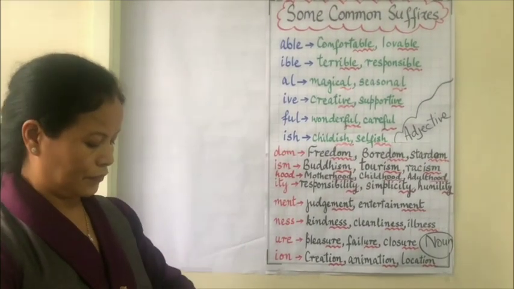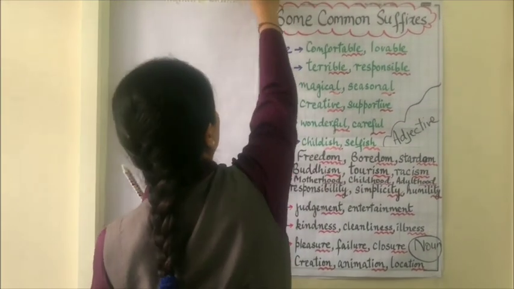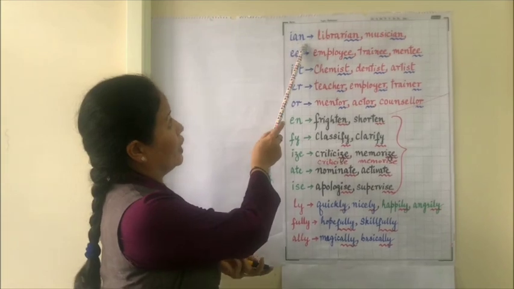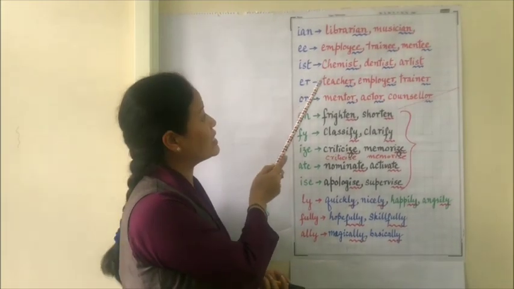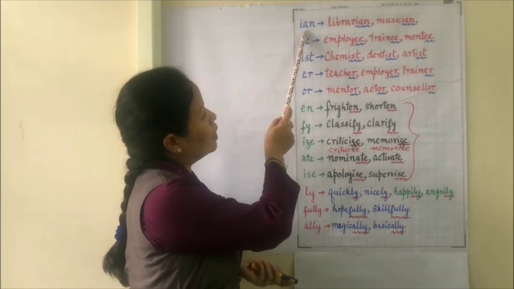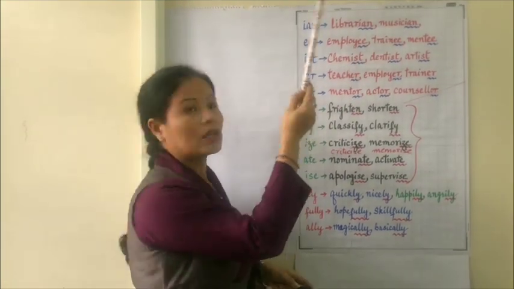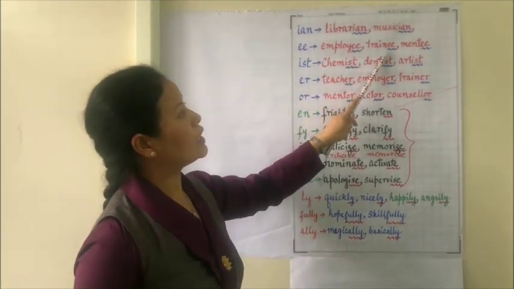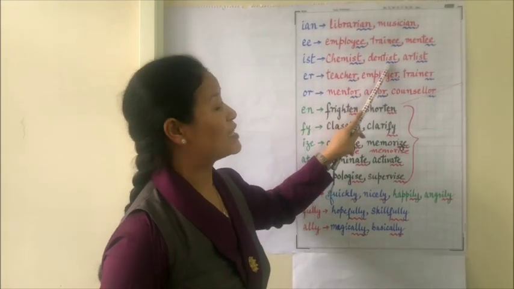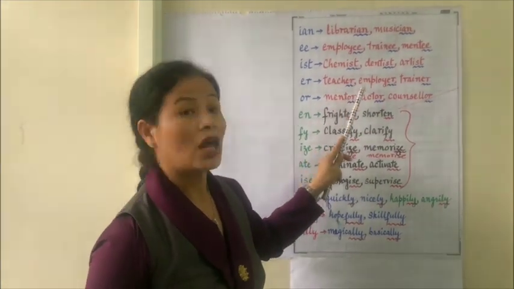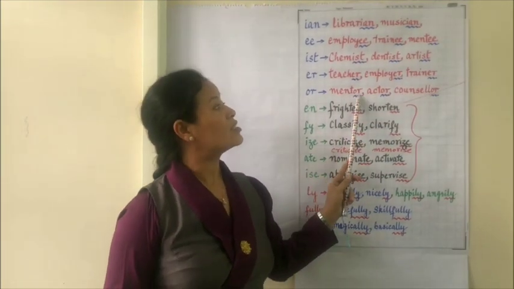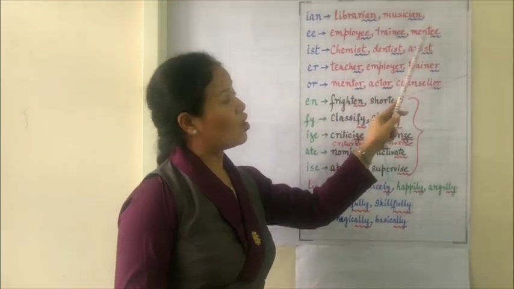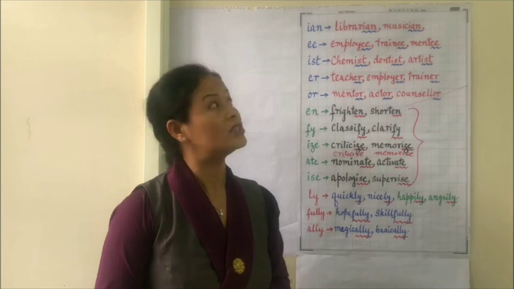So we have another list of suffixes. ian, ist. So librarian, musician. Then we can add technician, employee, trainee, mentee, chemist, dentist, artist, teacher, employer, trainer, mentor, actor, counselor. You might have noticed these are all nouns, but these are rather personal nouns.